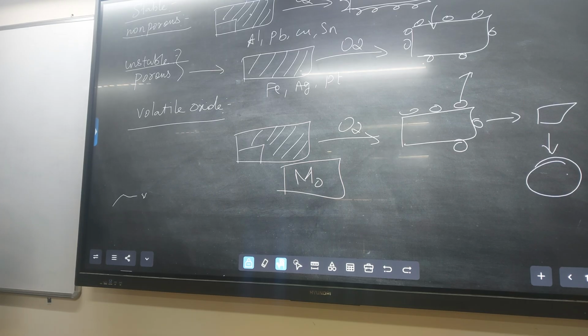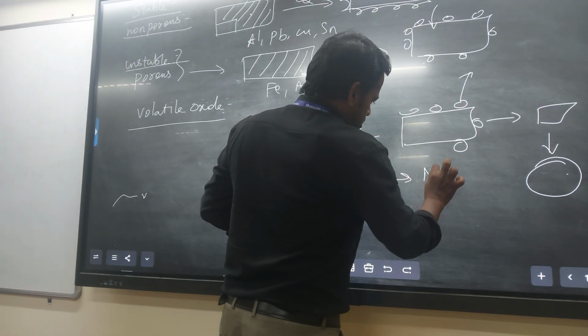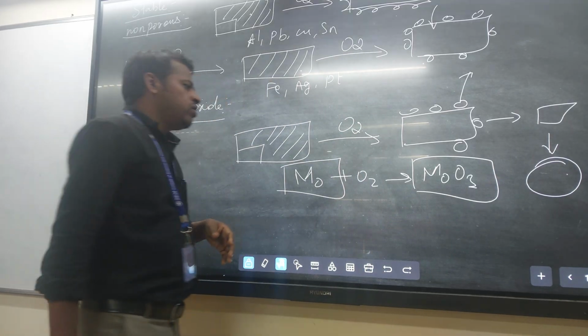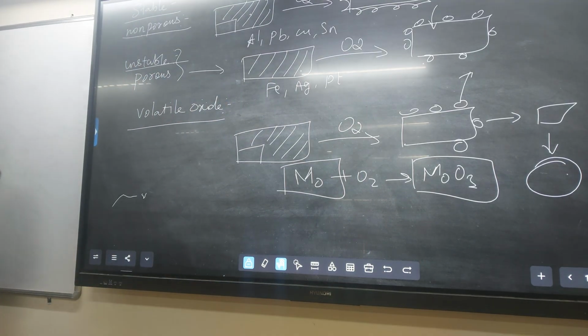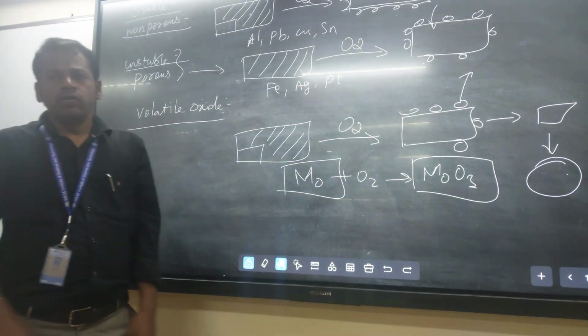Molybdenum reacts with oxygen to form MoO3, which is volatile in nature, therefore the molybdenum metal is exhausted quickly.